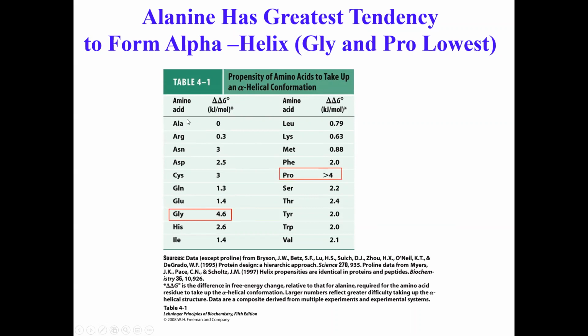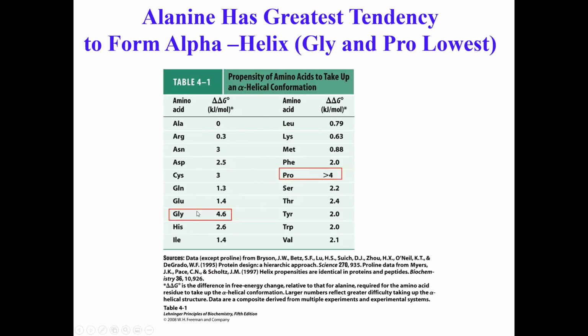It turns out that alanine is one of the amino acids that has the highest tendency to form alpha helix. So they call that 0. The rest of the amino acids have less and less propensity to form alpha helix, and you can see that's why their numbers are positive. But if you look at this table, you will see the 2 amino acids that are most horrible for forming alpha helical structures are proline and glycine.